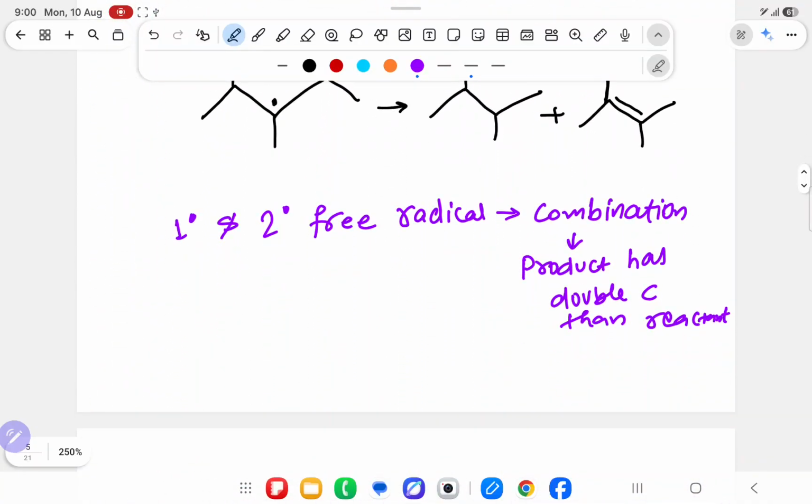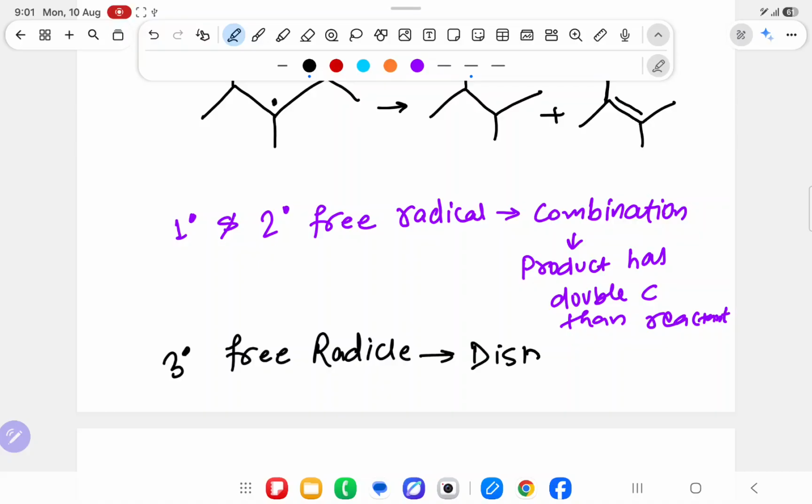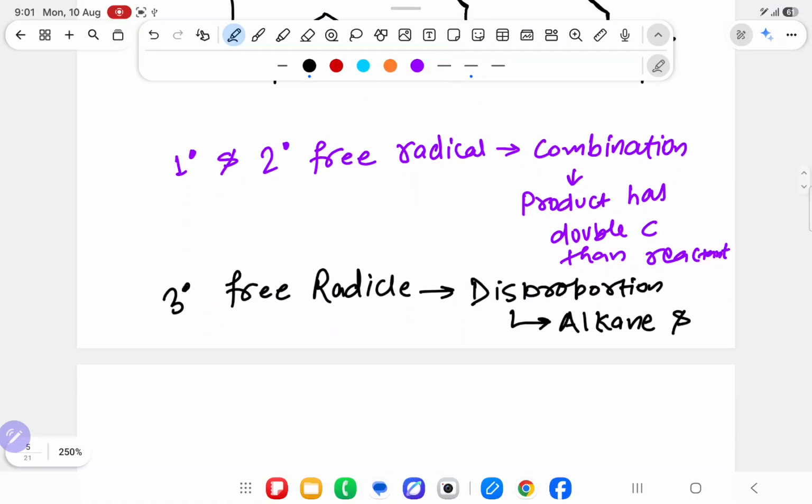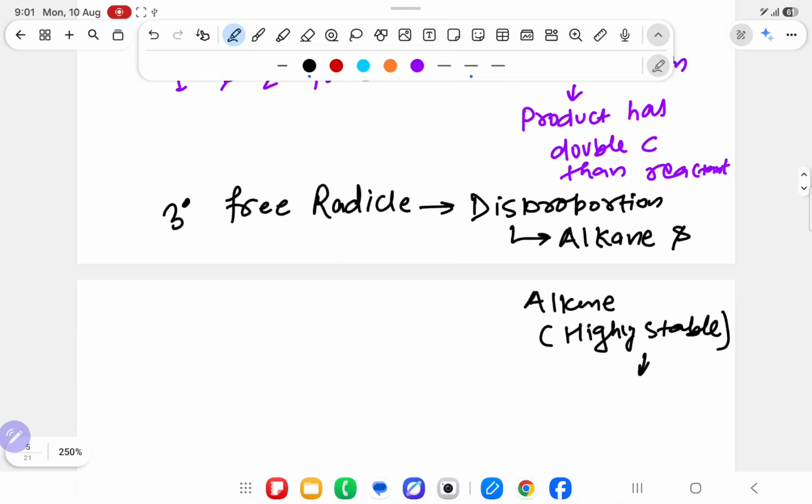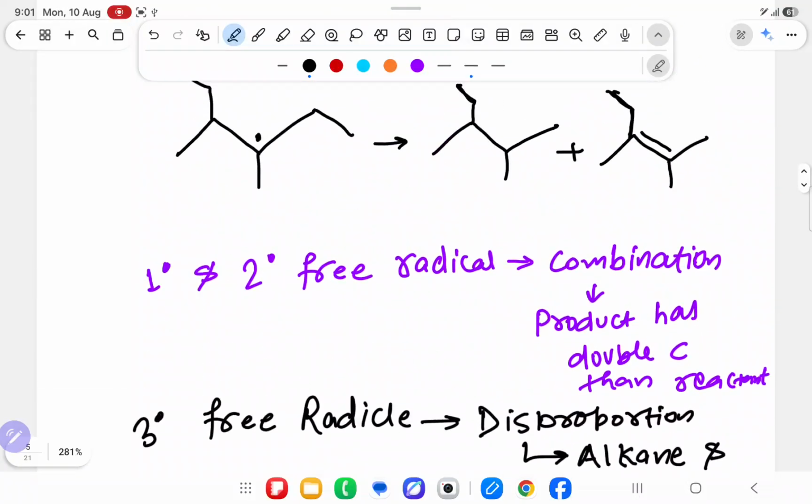Yes sir. But if it is a 3 degree free radical, then it will do disproportionation, and in this you will get one product as same as it is, the alkane, and another product you are getting is alkene, especially that alkene which is highly stable. Which alkene? Highly stable. How are we checking the highly stable alkene? By checking more number of alpha hydrogen, and that you have studied in hyperconjugation.